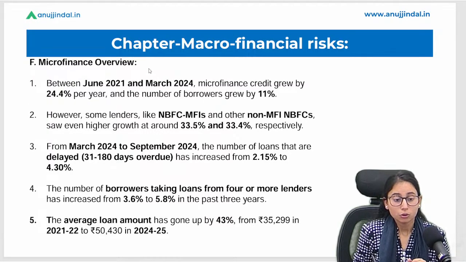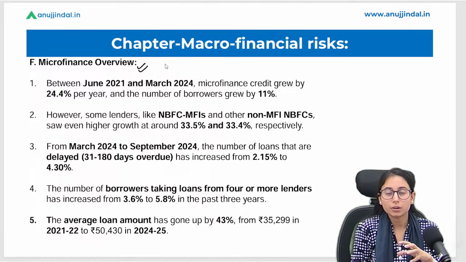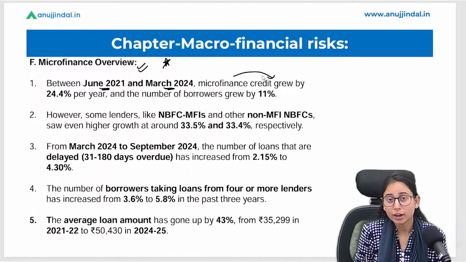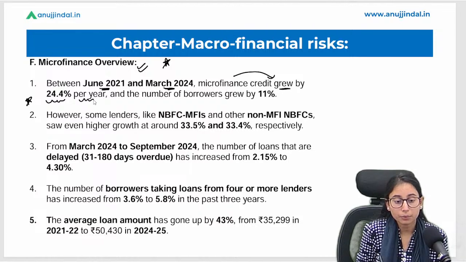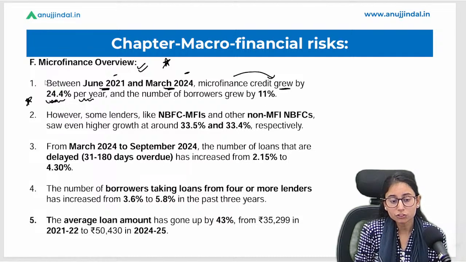Okay, so we will discuss here the microfinance overview, the overview of the microfinance institutions. Between June 2021 and March 2024, the credit by the microfinance institutions has grown at a rate of 24.4% per year, which is a good point.